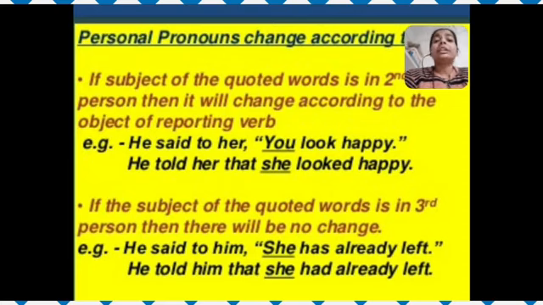So now: he told him that she had already left. As you can see, the statement within the inverted commas is in present perfect tense, so it has changed into past perfect tense, and "she," being the third person, will remain as it is. There will be no change in the third person.